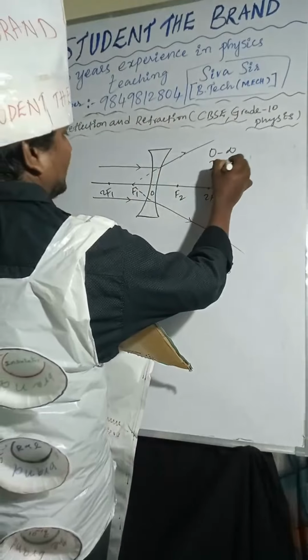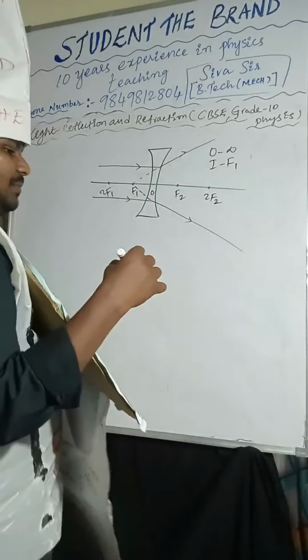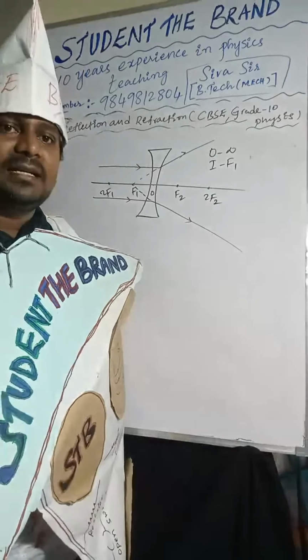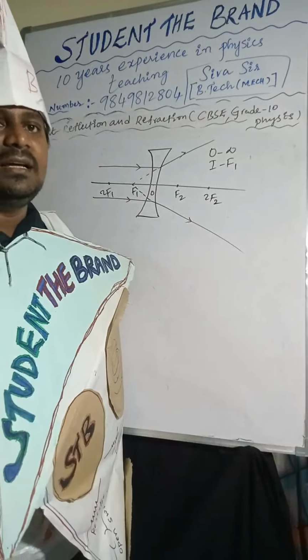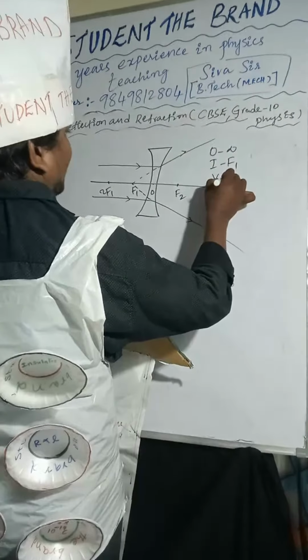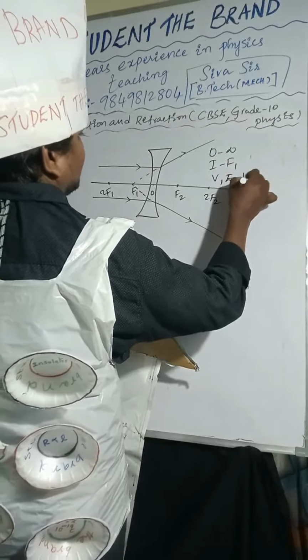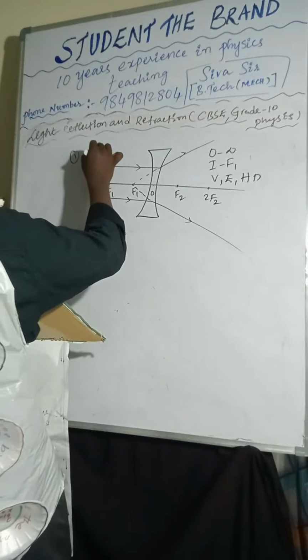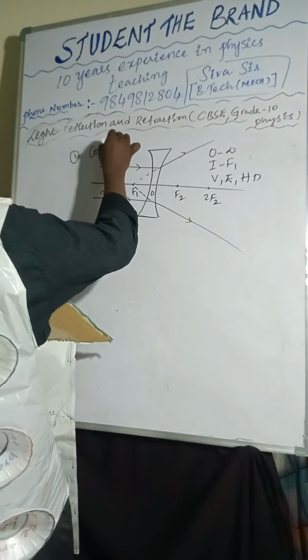Image will form at F1. What is the nature of the image? Virtual, erect and highly diminished. And the first one was convex; this is the concave lens.